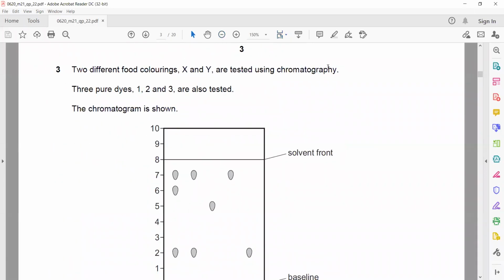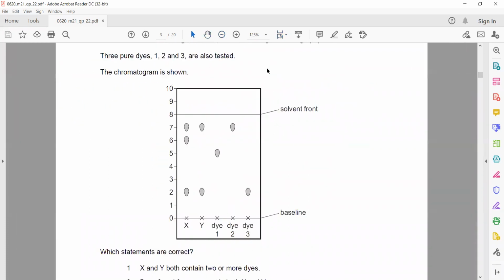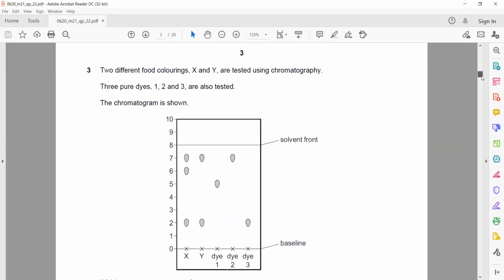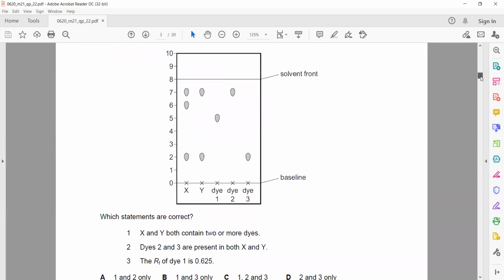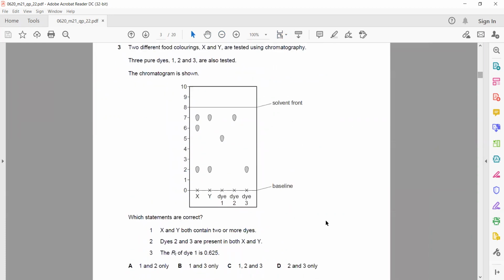The first statement: X and Y both contain 2 or more dyes. X has 3 spots, Y has 2. So statement 1 is correct, because 2 or more dyes are present in both X and Y.